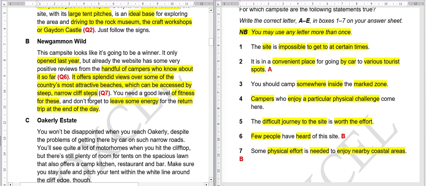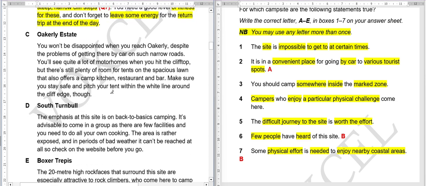So the steps, basically the stairs, they are steep and narrow, so they require some sort of physical effort. Okay, they are not easy to reach. The beaches are not easy to reach. So coastal areas, they have paraphrased in form of beaches. I hope it is clear.